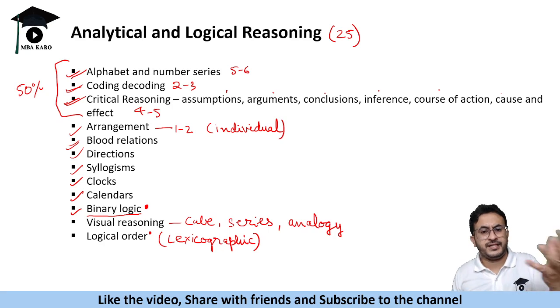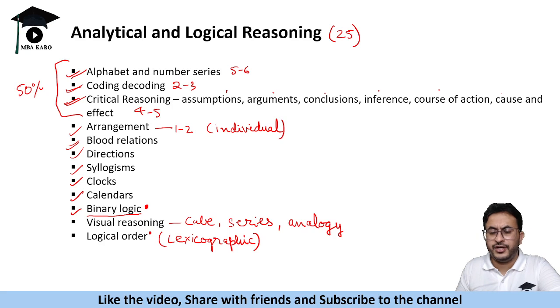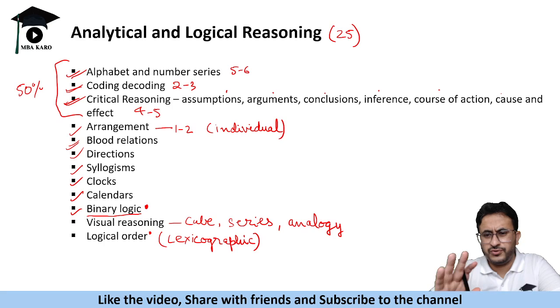These are the primary topics in analytical and logical reasoning. 50% of them are alphabet, number series, coding, decoding and critical reasoning. So practice them well. Practice a lot of questions on alphabet and number series, because sometimes you might get 1 or 2 questions which have very weird logics. And also blood relations, directions, syllogisms, you must be aware of all these concepts.